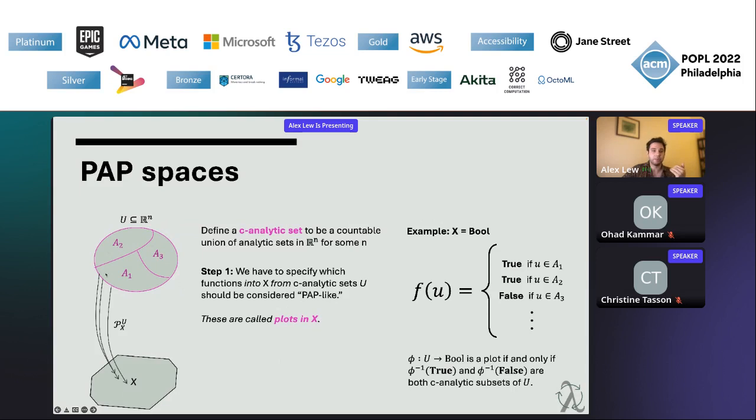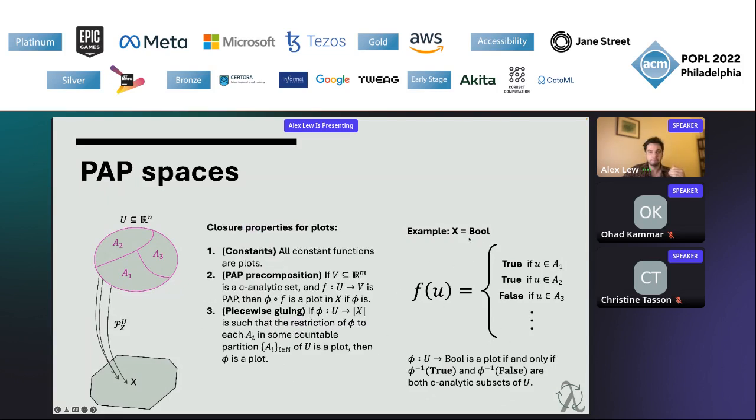Which functions from U into X should we consider PAP? One intuitive answer is we should be able to write the function piecewise, carving up the domain into these analytic sets A1, A2, A3, etc., where on each piece we're either true or false. Another way of saying that is that the preimage of true and the preimage of false should both be C-analytic subsets of U. So this is one example of a choice of plots in a type like bool.